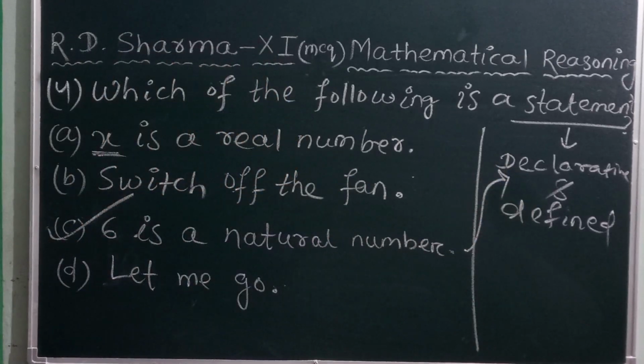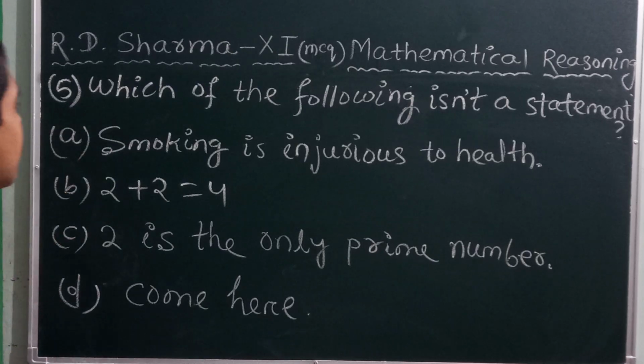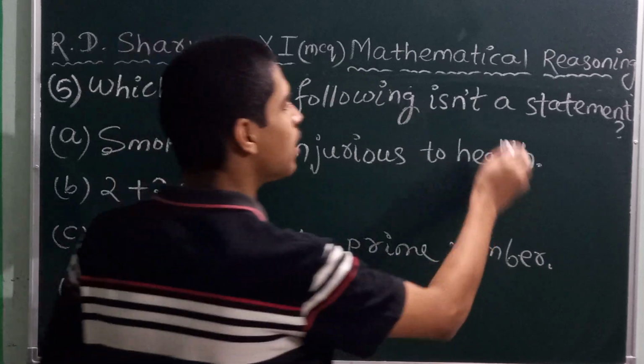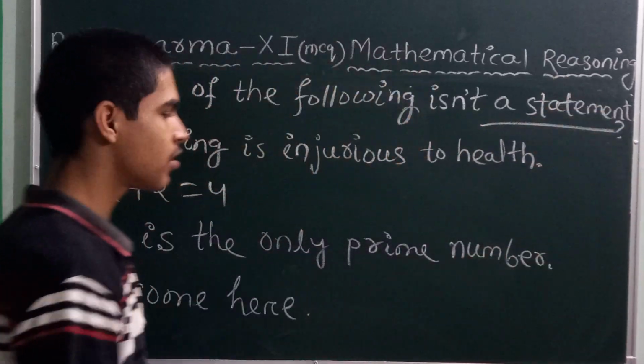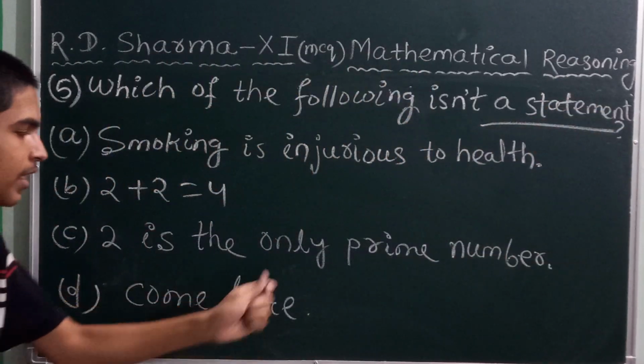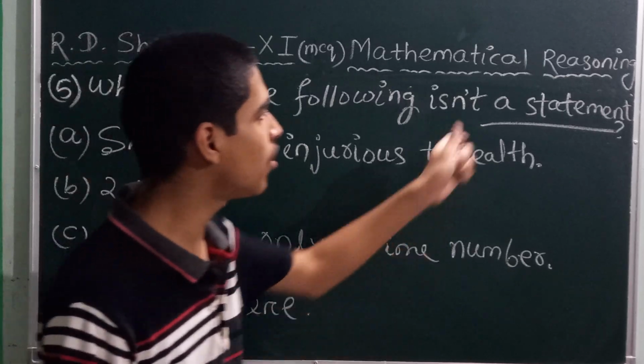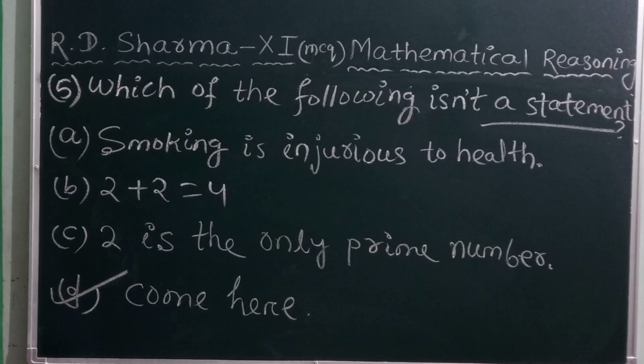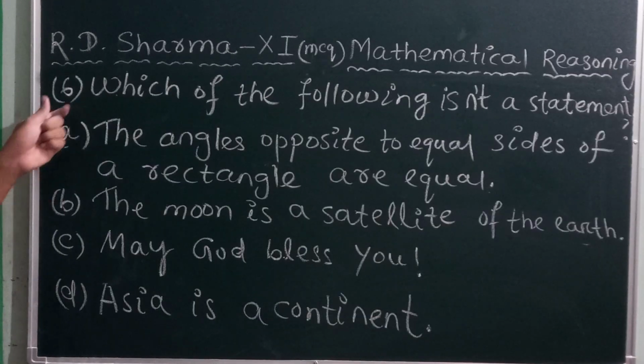Note down. Next, question number 5. Which of the following is not a statement? It means which is not a declarative sentence. Option D, come here. It is an imperative sentence, so it is not a statement. So the answer is option D.